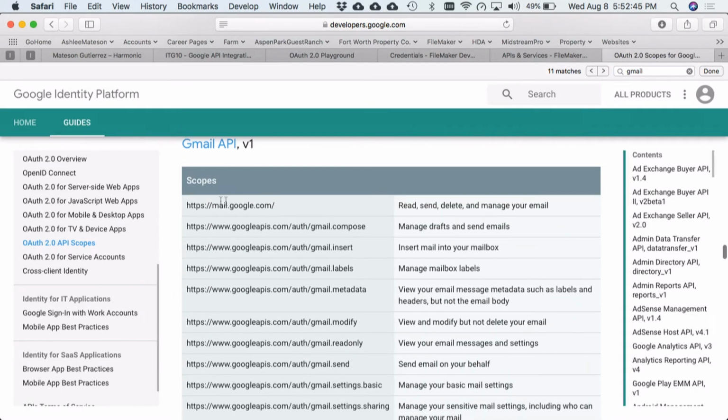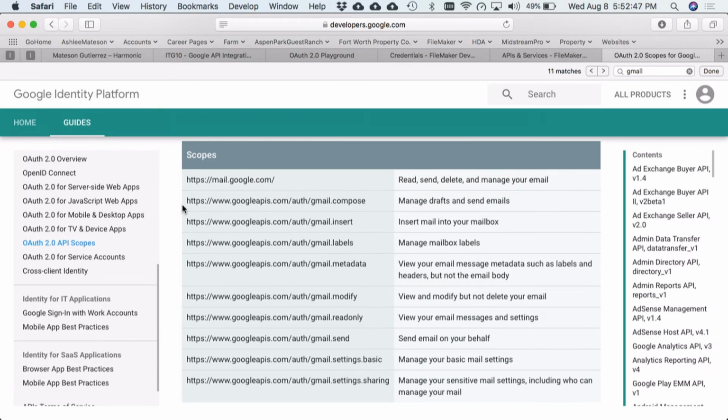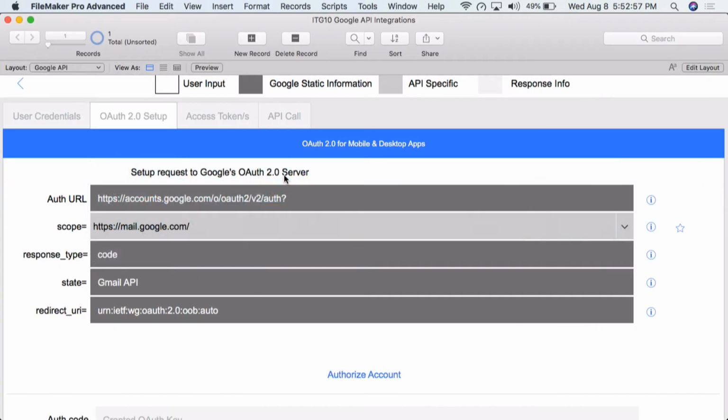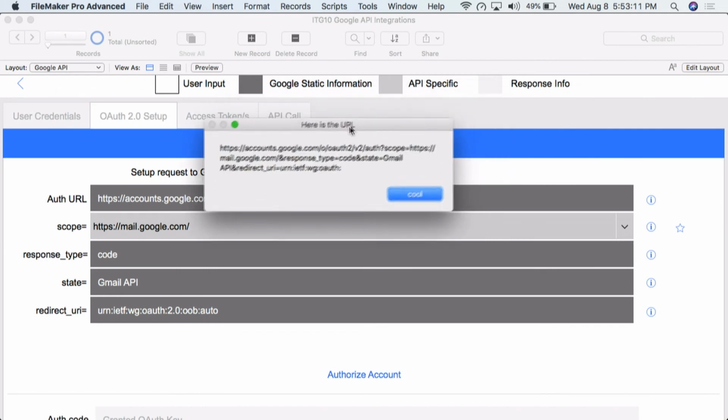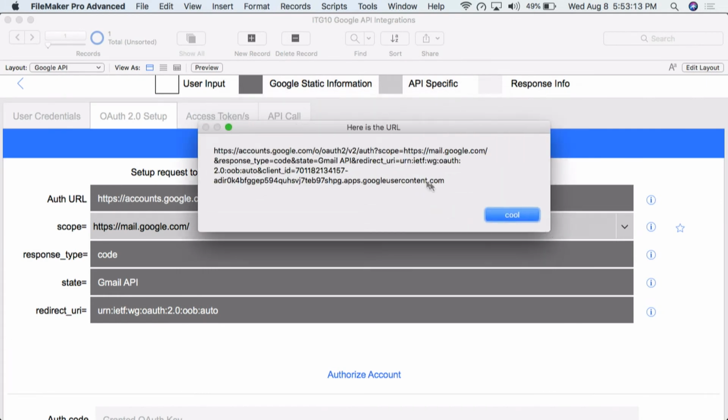These scopes probably look very similar to what we saw in the Google Playground when I selected Gmail, and it gave me that drop-down list. So there's our scope that we're using. Let's head over to our file, and that's where our scope goes right here. I pre-populated all these others. Now we're just going to authorize the account. Here's the URL that we're going to be setting inside of the web viewer. You can see our scope right here at the top line. Cool.